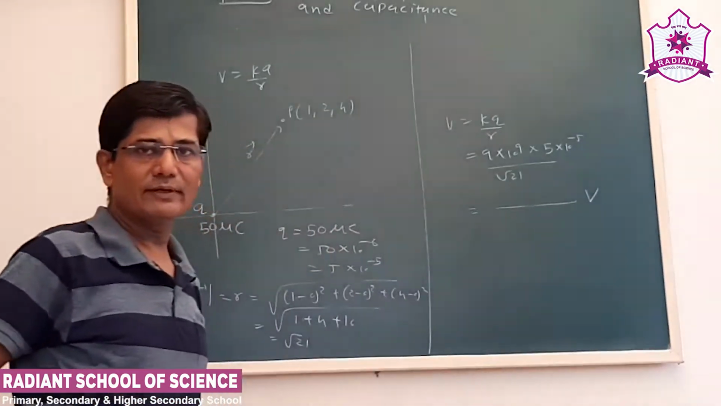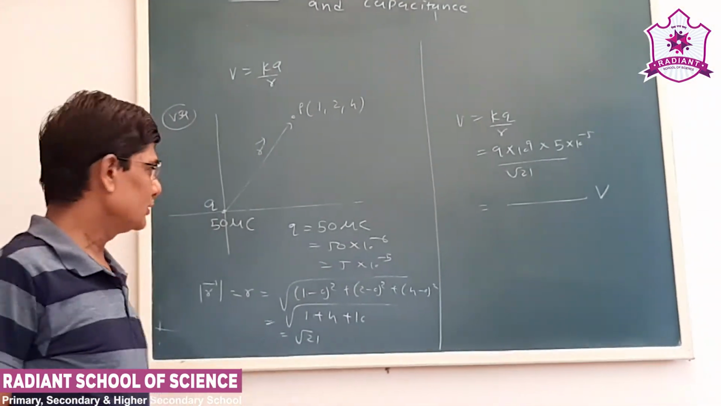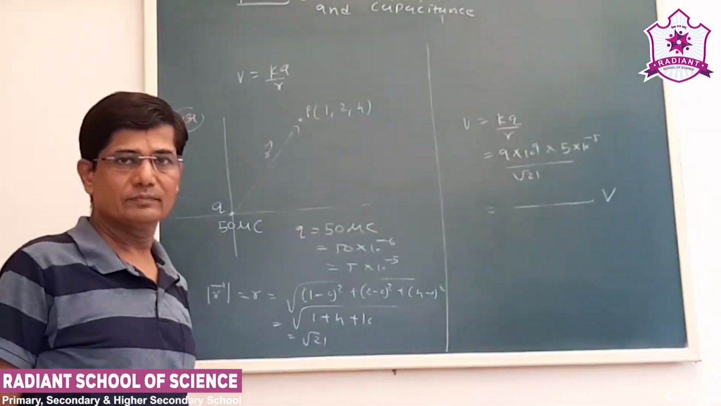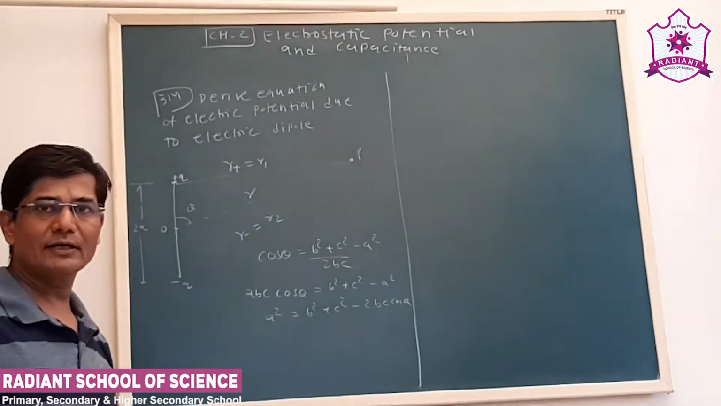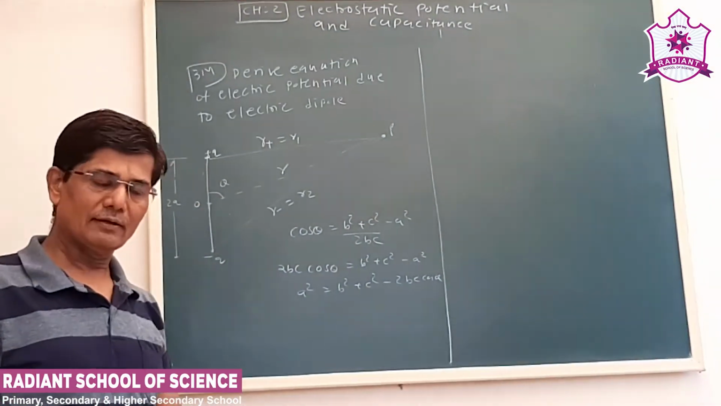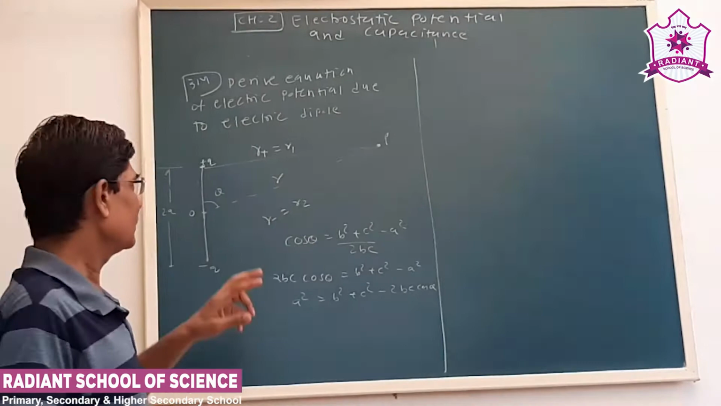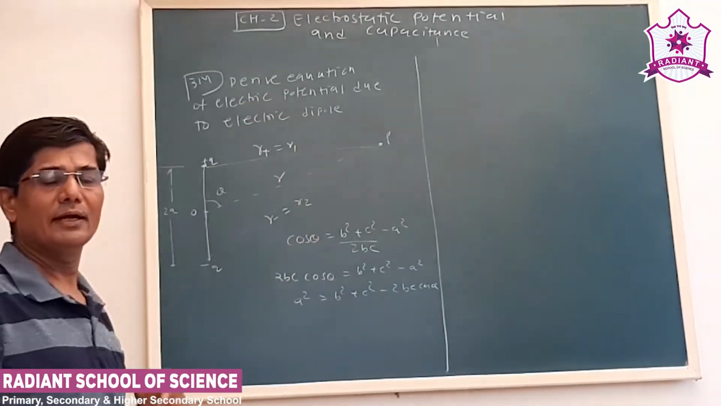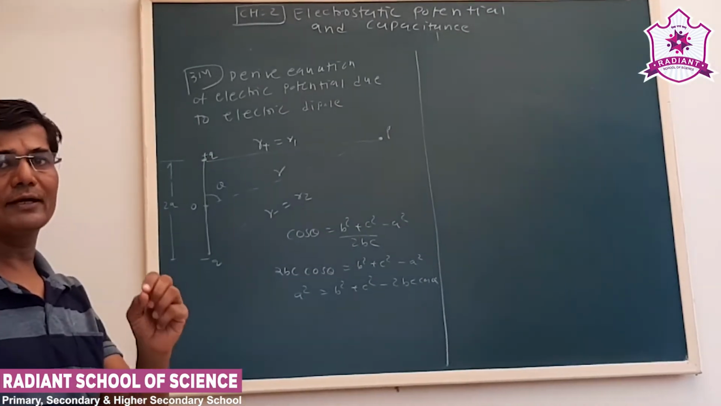Okay, this is how we can obtain the formula. This is how we can obtain the electric potential due to a point charge. Now see, just now we have derived the formula of electric potential due to point charges, and we saw an example based on this. Now see, next we have to derive the electric potential due to an electric dipole.